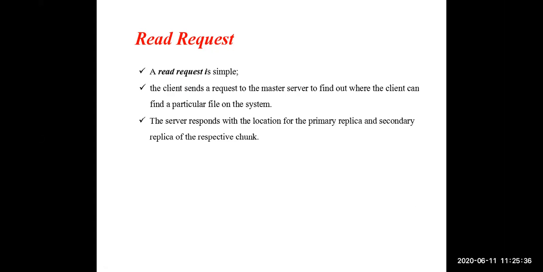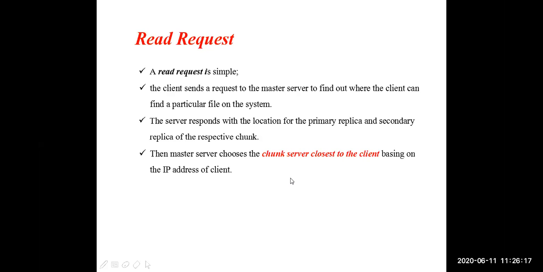Then the master server will respond with the location of the primary replica and secondary replicas. He will provide the information about where the primary chunks are and where the secondary chunks are: your primary chunks are in these servers, your secondary chunks are in these locations, like that. He will provide information about all the chunks. We have 3 copies of each chunk, and the information about the 3 copies will be provided to the client by the master server.